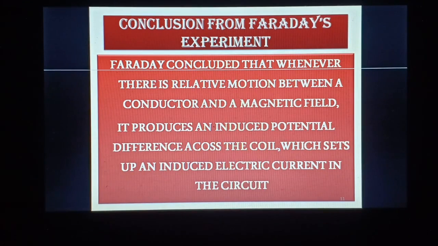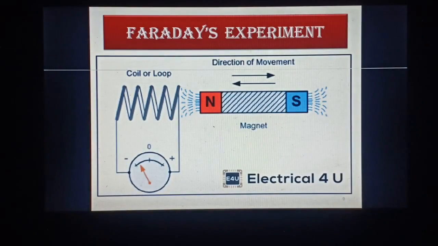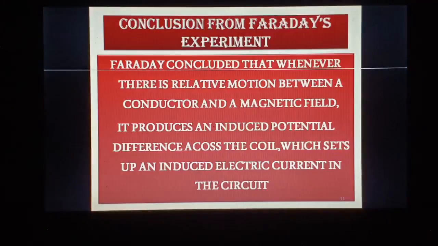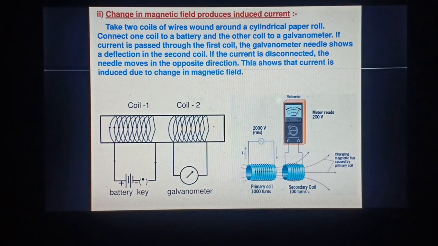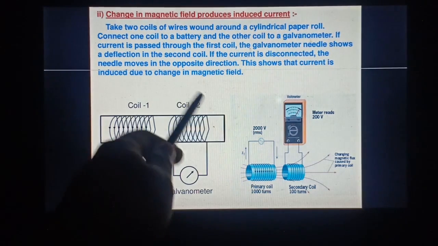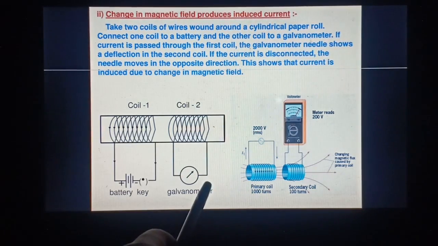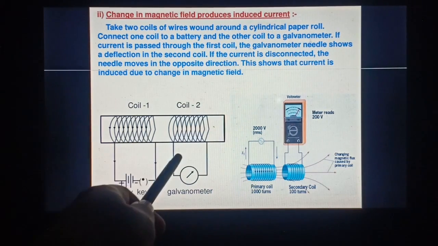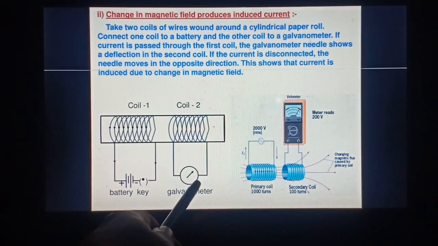Now, as we are studying here relative motion between a magnet and a coil, we will also see a similar kind of activity. Here we are mixing up the Oersted and the Faraday's experiment. See, the Oersted experiment told that a current through a circuit produces a magnetic field. And what Faraday told is that changing a magnetic field will induce a current in the galvanometer.